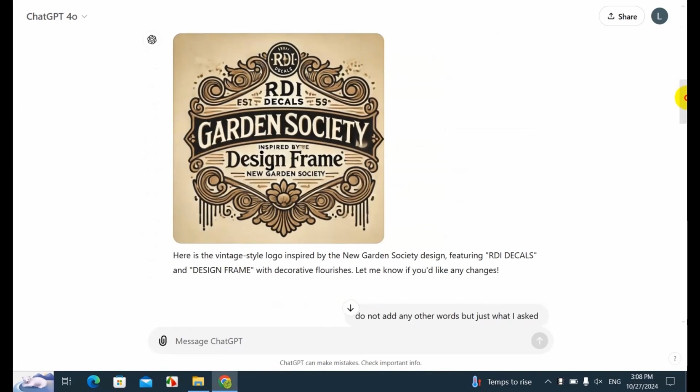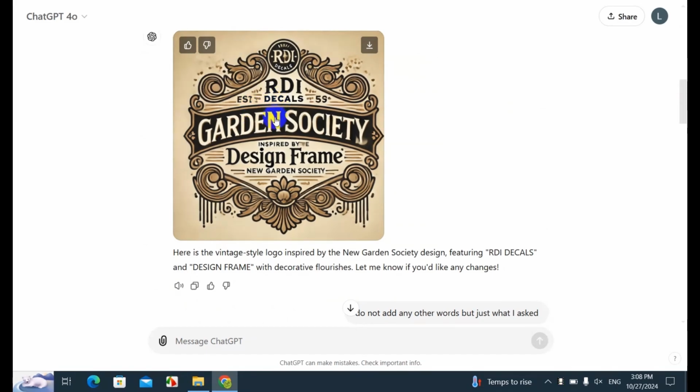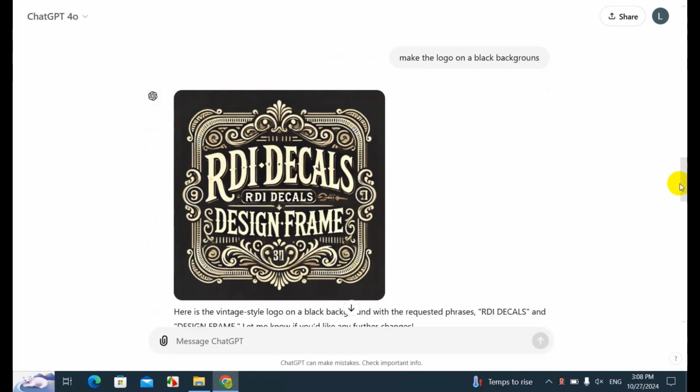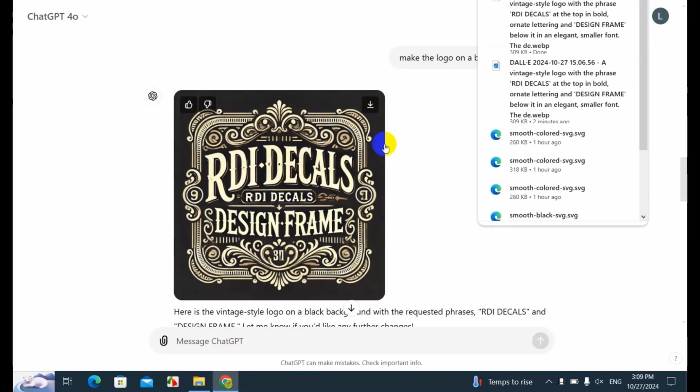Then I added some samples of how I wanted the design to look like, and it made me this one. It added some more stuff that I did not request for some reason. And finally, I got this design, which I really did like. However, it made the phrase RDI decals twice, when I only asked once for each phrase. I can still work on this, and I'm gonna show you how I use my program to work on this design. But first, I'm gonna go to download and download this file.